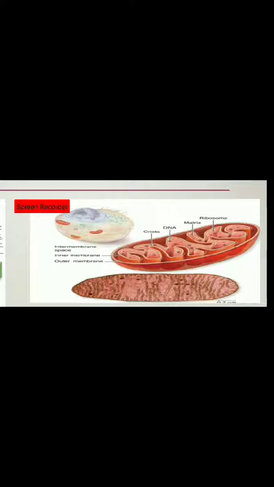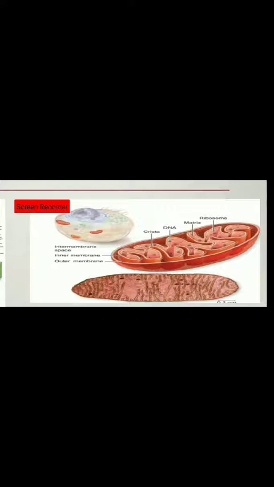Now we look at the mitochondria, what it has: a double layer membrane under which a zigzag folding is present, that is known as cristae, and the space between outer layer and inner layer is known as intermembrane space, and it also possesses DNA. That's why we call it a semi-autonomous body. So it has the DNA, so it can do its own replication, and the DNA is present in the matrix, and there are also ribosomes present.